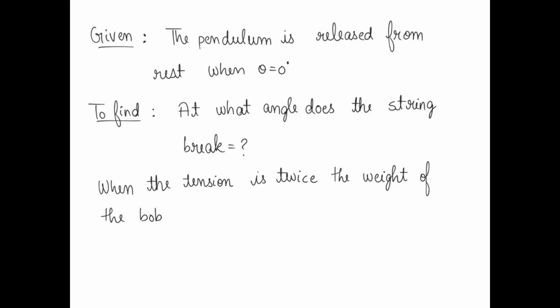Hello everyone. In the present problem, it is given that the pendulum is released from rest when theta equals 0 degrees. We have to find at what angle the string breaks when the tension is twice the weight of the bob. Coming to the solution, we have